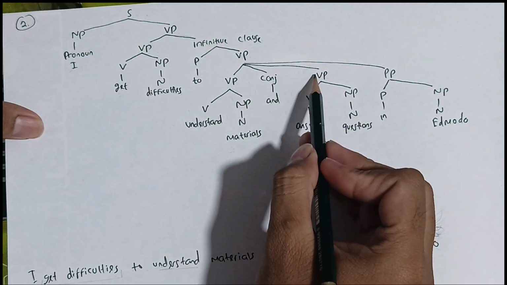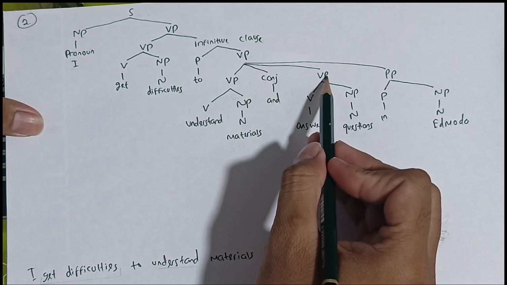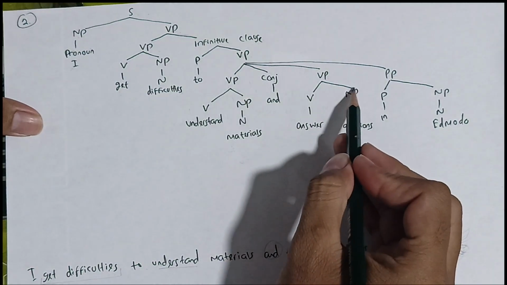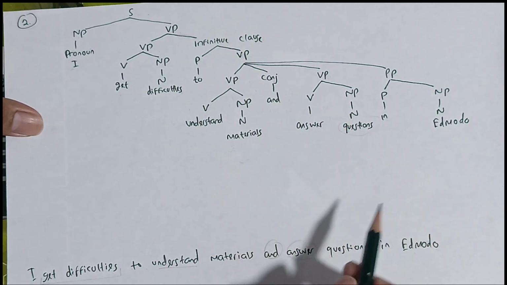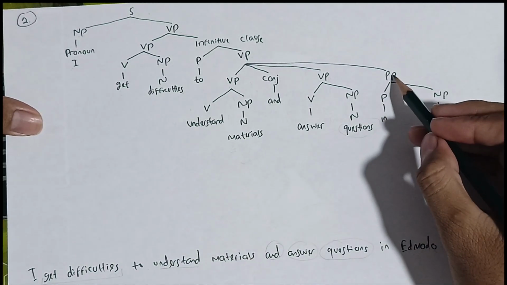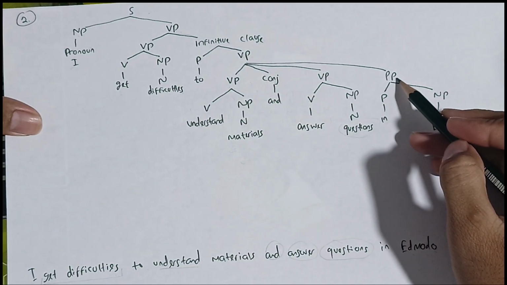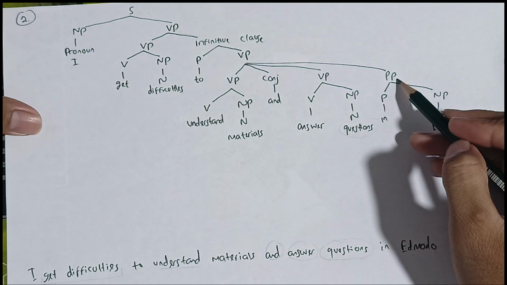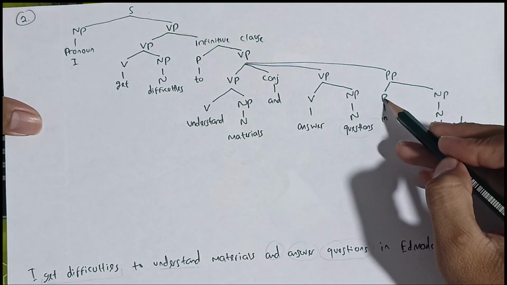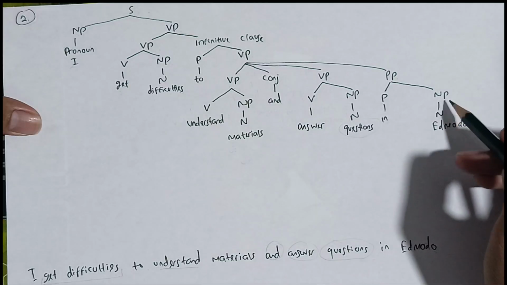And then it is also formed by verb phrase. The second verb phrase is formed by verb and noun phrase. The verb is answer, and the noun phrase is questions, because it's more than one question, so it's called noun phrase. And then last, this verb phrase is formed by preposition phrase. Why is it called preposition phrase? Because this phrase consists of a combination of preposition and noun phrase. The preposition is in, and the noun phrase is Edmodo.